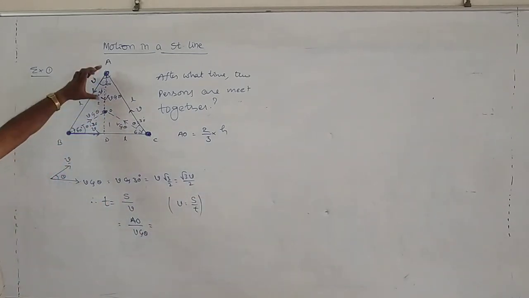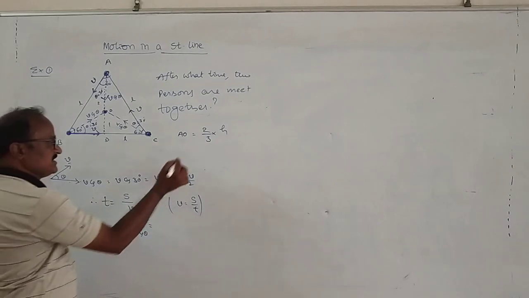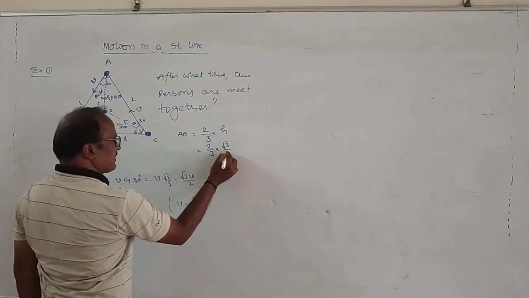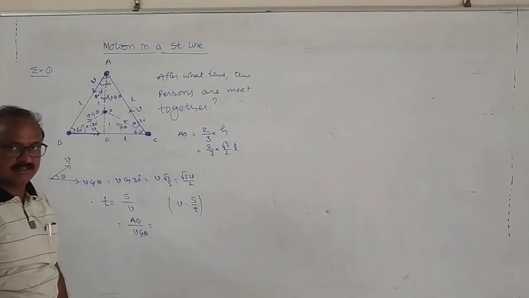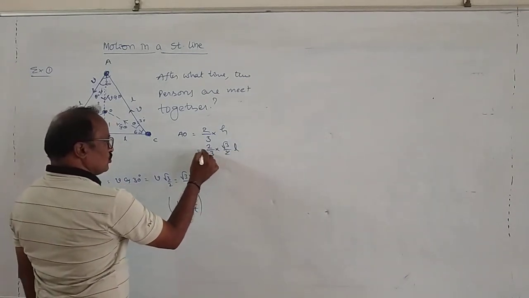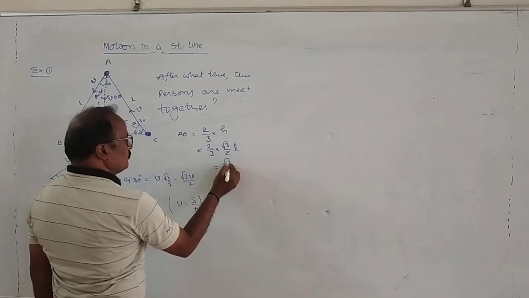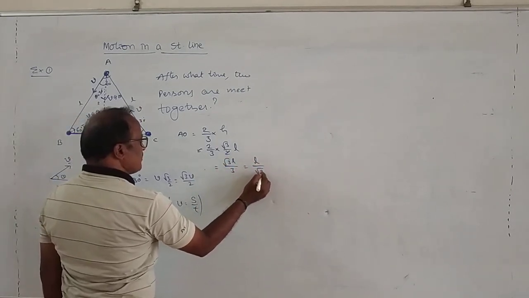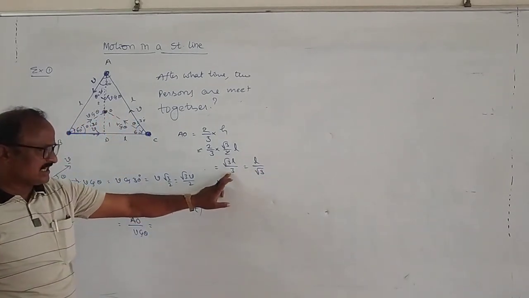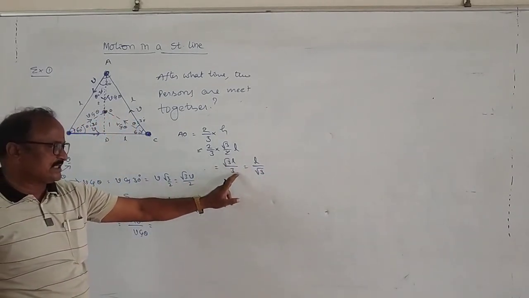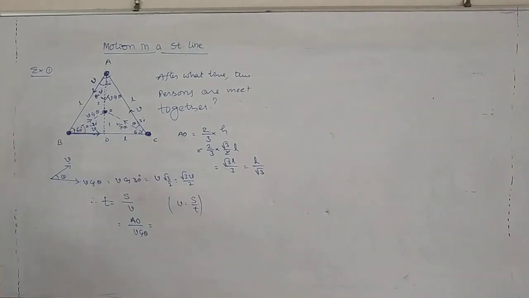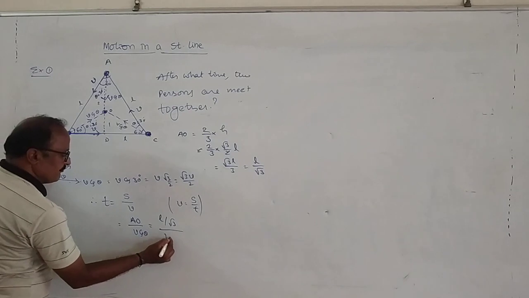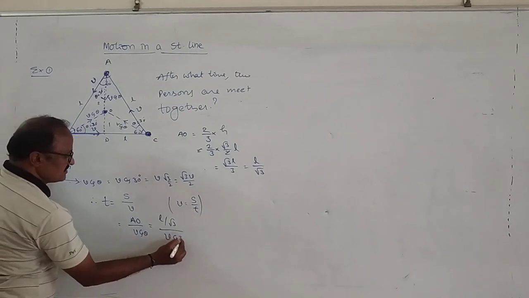2/3 of the total height should be equal to AO. So this is equal to 2 by 3 into h, and h is the height of the equilateral triangle, root 3 by 2 into L. Here 2 cancels and this is equal to root 3 L by 3. Then this is L by root 3. But here AO is equal to L by root 3 and the velocity component is V into cos 30 degrees.